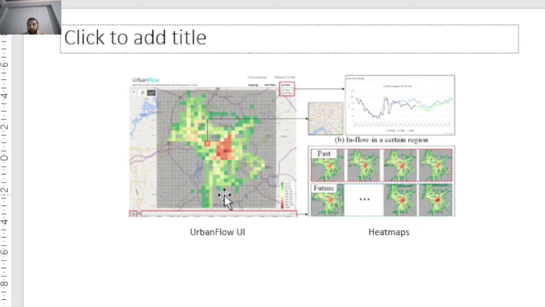So we can see there are heat maps generated based on the grid pattern of the city, and it might not be clearly visible. There is a drop-down option list which shows the local grid area as well as the overall city area, and there is an option of seeing the past data as well as future data. So this is a very nice interface.